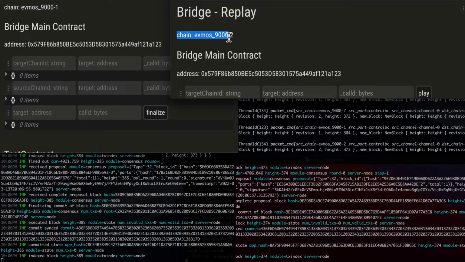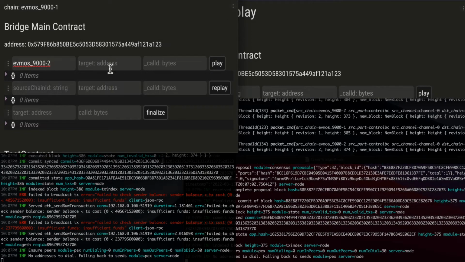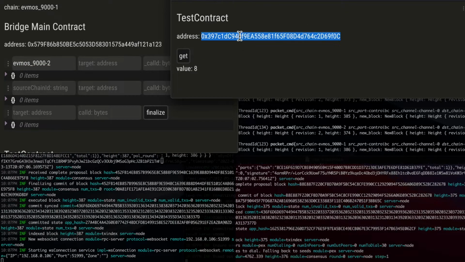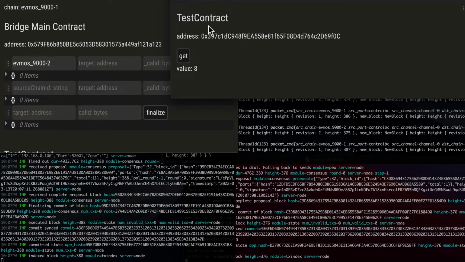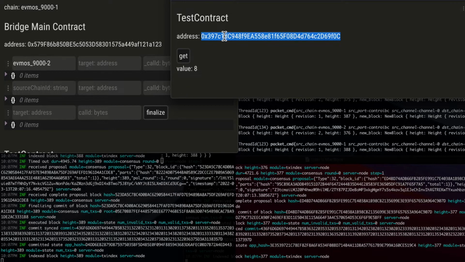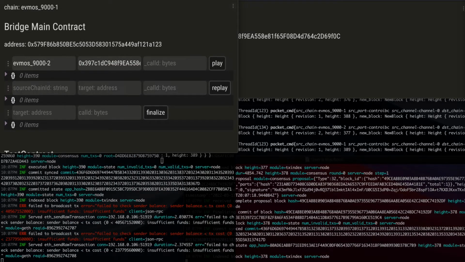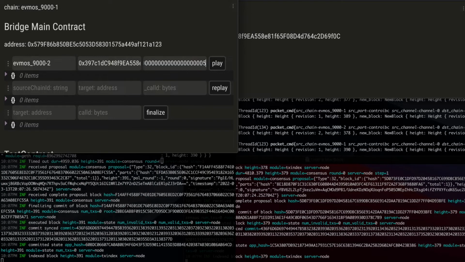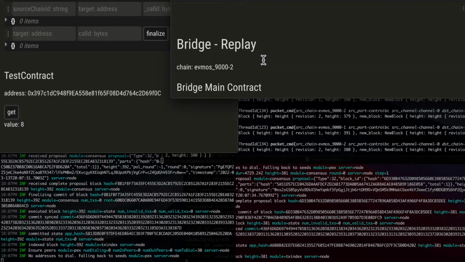So we need the name of the second chain, the target address, which is the address of the test contract, and here in this setup, the contracts have the same addresses on both chains. And the call data, this will call the set function on the test contract and set a value of 5. The current value is 8 on both chains.